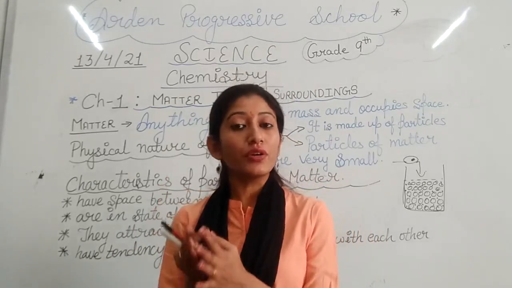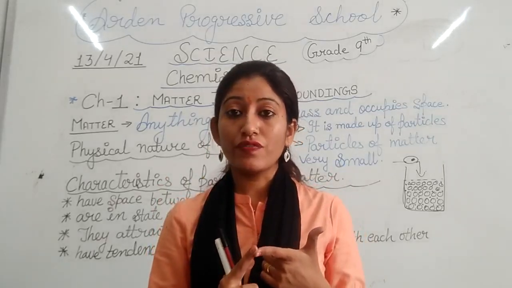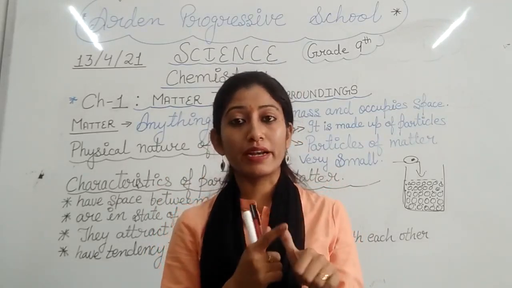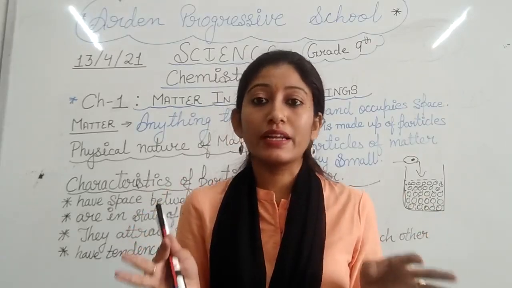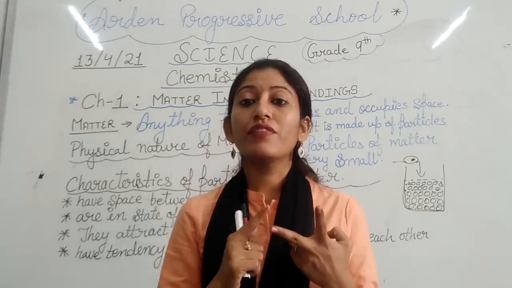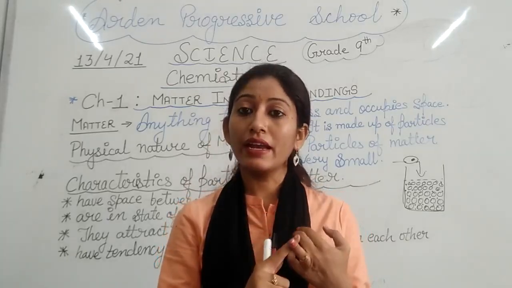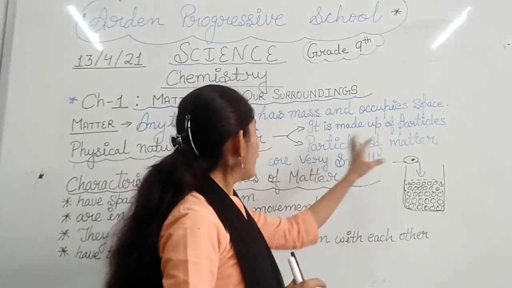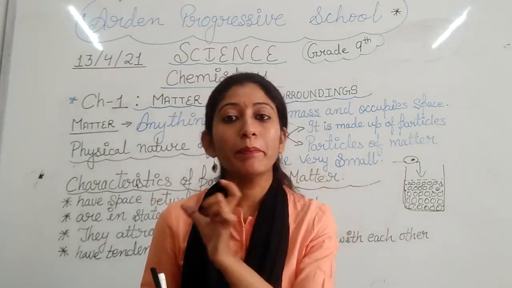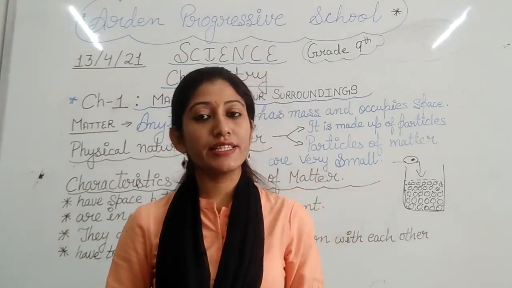Okay, so in today's class we have learned what is matter and the physical nature of matter. What is matter? Anything that has mass and occupies space is called matter, and everything in our universe is matter, including air also. Then we came to know about the physical nature of matter, where we learned that matter is made up of particles, and particles of matter are very small. That's why we say that matter is made up of tiny particles. This we have concluded through the activities given in your NCERT book.